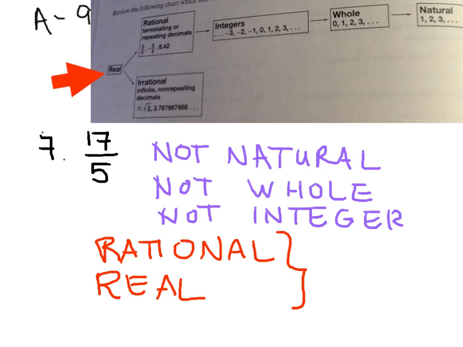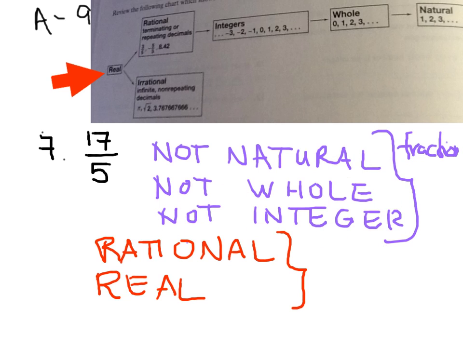And once again, it doesn't belong to any of these, because these don't have fractions. So the fraction kicks us out of those 3. Okay, so when it comes time for your quiz, I'll probably ask you why 17/5 isn't natural, isn't whole, isn't an integer.